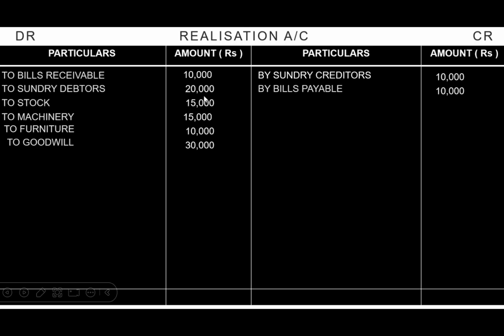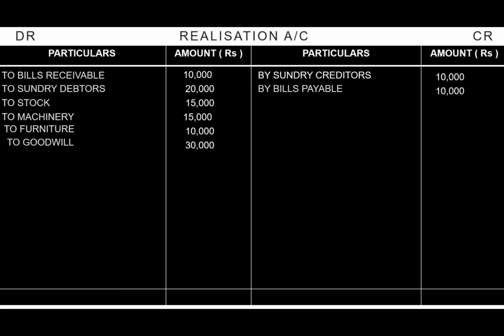Now, here these are the assets and the liabilities. So, these assets have to be either realized or taken over by any of the partners. And these external liabilities have to be paid off or taken over by the partner. So, this realization of assets and payment of liabilities will be given in the adjustment. So, we have to follow the adjustments given here.